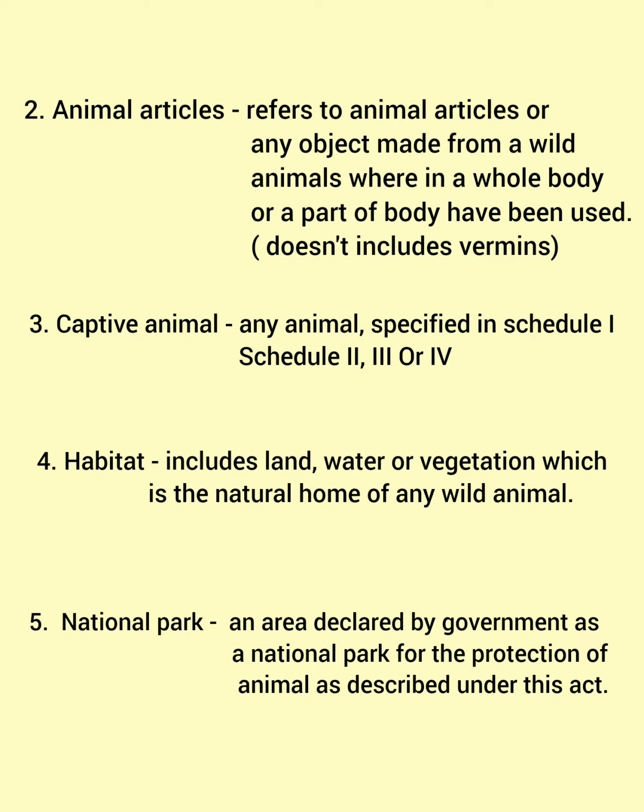The second one is animal articles. Any object made from a wild animal where the whole body or part of the body has been used, but this does not include vermin. Only wild animals have been included. The third one is captive animals, any animals specified in Schedule 1 and Schedule 2, 3 or 4. The fourth one is habitat. It includes the land, water or vegetation which is naturally home for the wild animal. And the fifth one is a national park, which is declared by the central government as a national park.